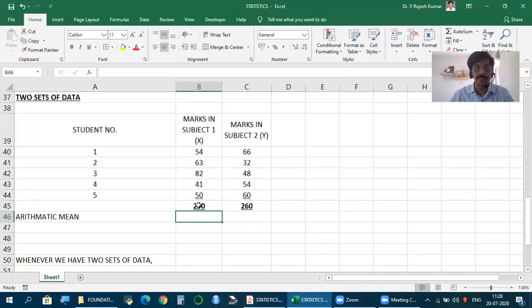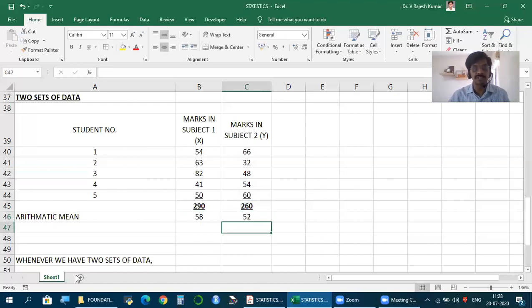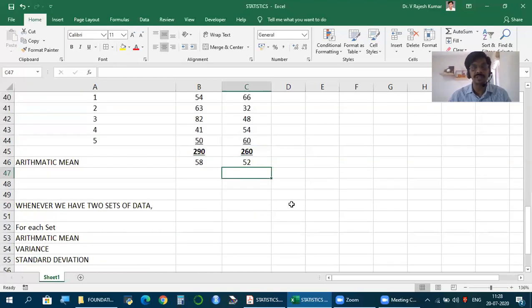So call this x bar, y bar. This is divided by number of observations, 5, and this is divided by number of observations, 5 students. So the observations we have are 5 units, 5 items. So this is arithmetic mean.